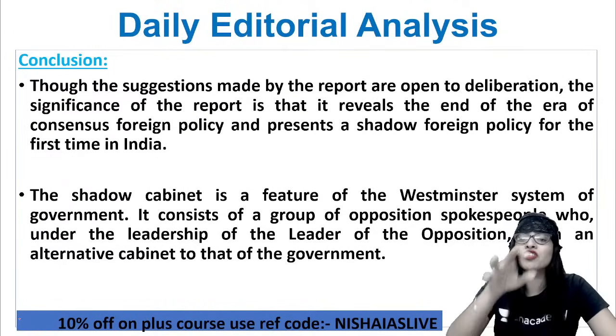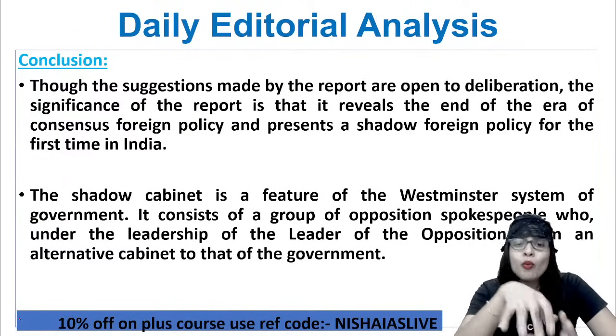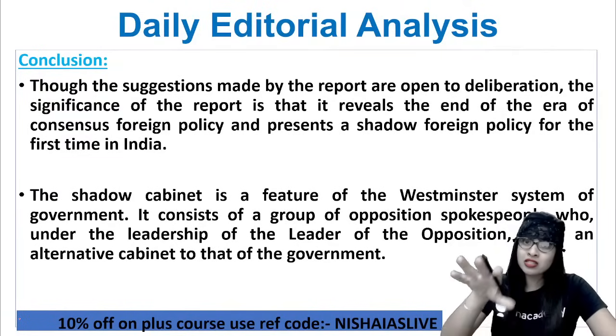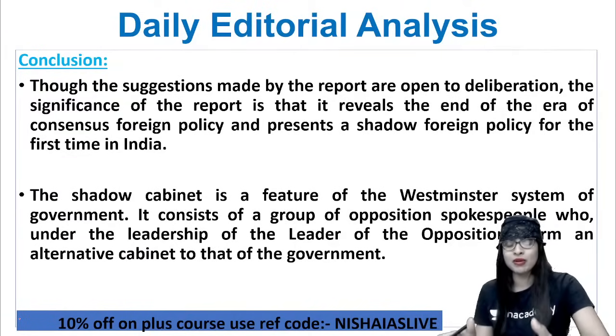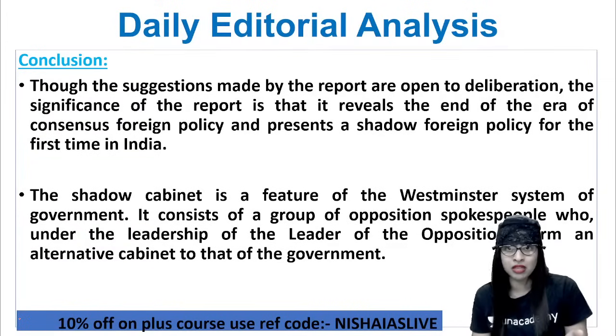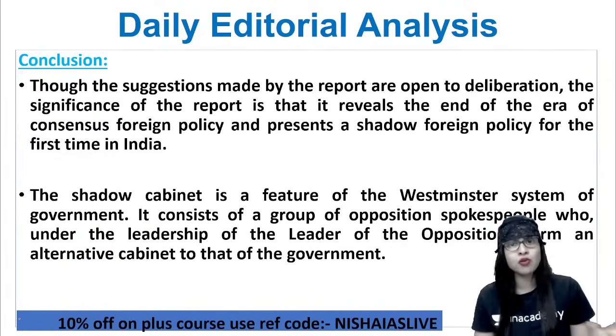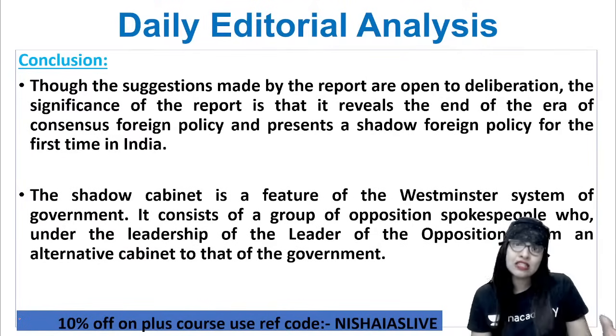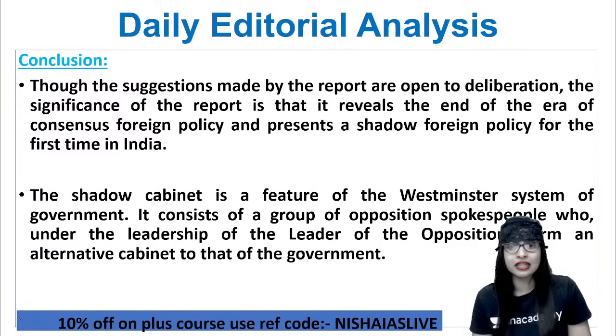So the conclusion of this particular topic is that though so many suggestions are made by this report, they are open deliberations also, guys. You cannot say that just because this report has put forward some suggestions or recommendations, you have to follow the same thing. Because if you see the majority of the Indian scenario, they will never have a good relationship with China or Pakistan in the near future, because the situations have turned out like that. But still, we can consider a few things. That is what the conclusion is also telling. Clear?